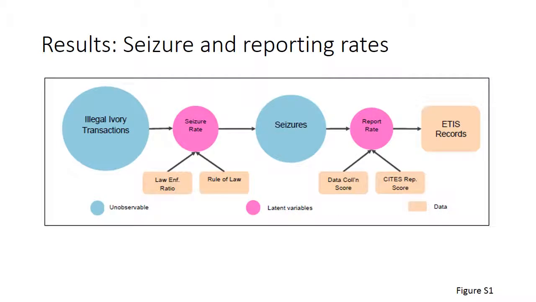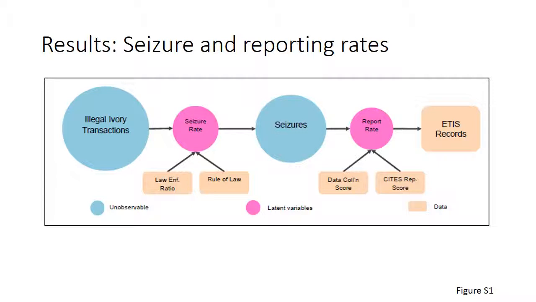The first aim of the statistical modelling exercise is to identify the best predictors for describing differences in the seizure rate and reporting rate between countries and over time. For seizure rate, two variables were found to be important. The first is the law enforcement ratio, which is a proxy for law enforcement effectiveness and is derived from the seizures data itself. The second, rule of law, is one of the World Bank's governance indicators and describes the environmental background within which law enforcement officers are operating. The higher both these two variables are, the higher the law enforcement is within the country. And therefore we find as these increase, so the seizure rate increases as well.